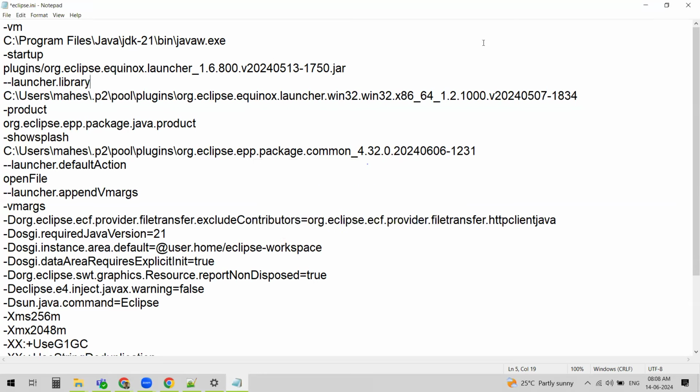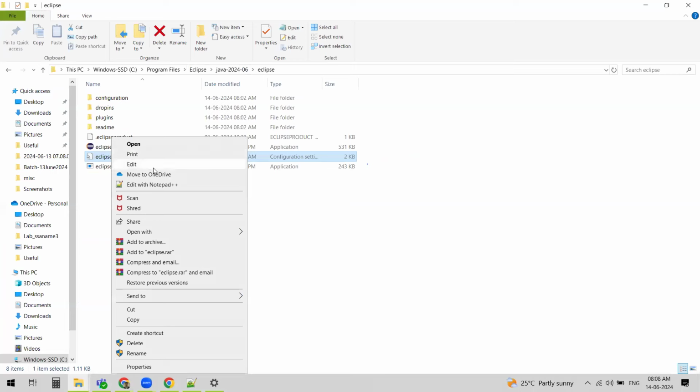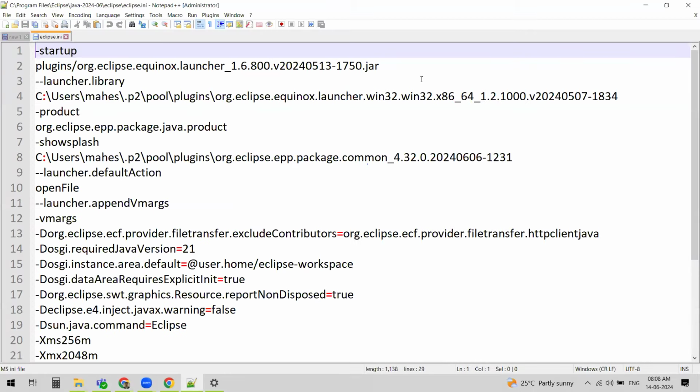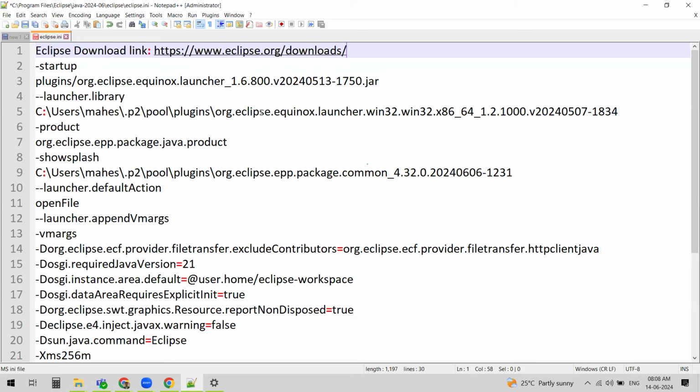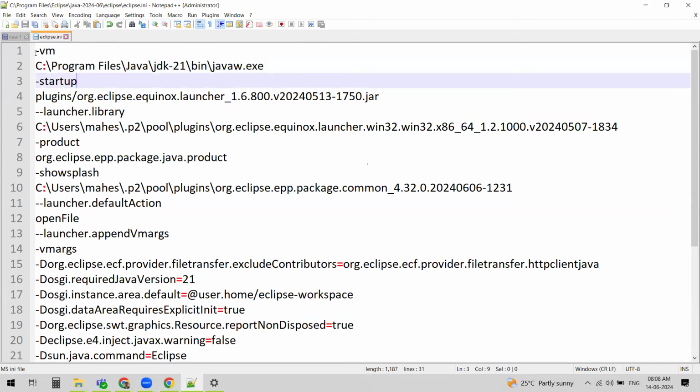We need to have admin privileges for this, so I think we need to open it as an administrator. Just right click on it. This is Notepad++, a small piece of software similar to Notepad, with more features. If you want, you can install Notepad++, open this eclipse.ini file, add these two lines, save it, and then close the file.